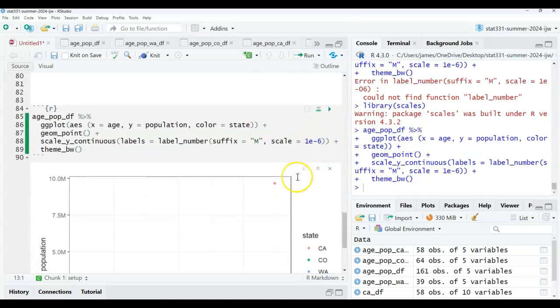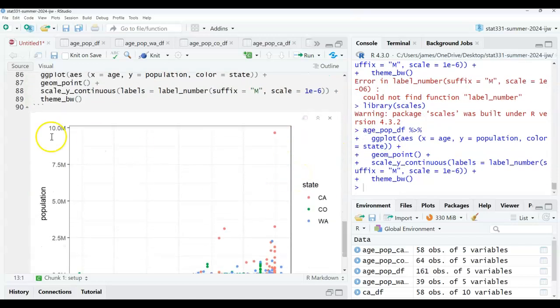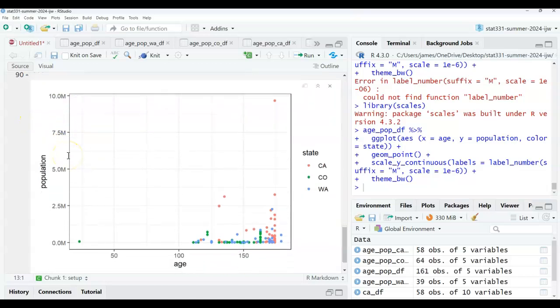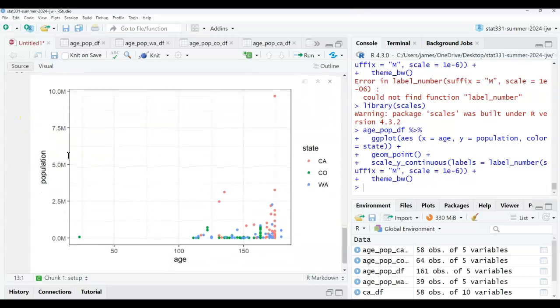This is not the one I want, actually. Well, this is fine. Okay, so this is fine. This is good. We can facet this. Okay, we can change labels on this. We can change the name of state, which is fine on this. What else can we do? We can change the colors on this. So many things that we can do. We can even do a log base 10 transformation on population so that our outliers, like the 10 million, Los Angeles city, is not such an outlier.